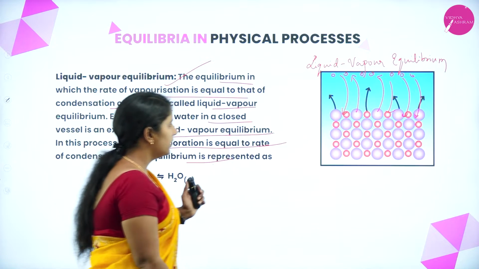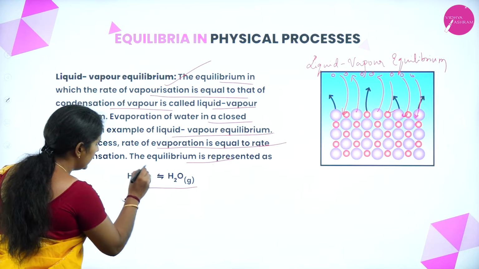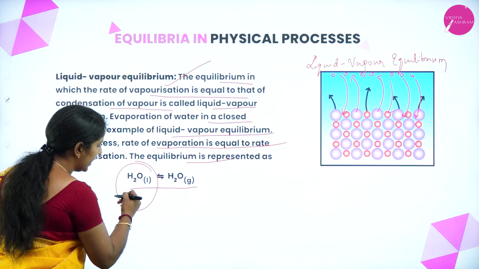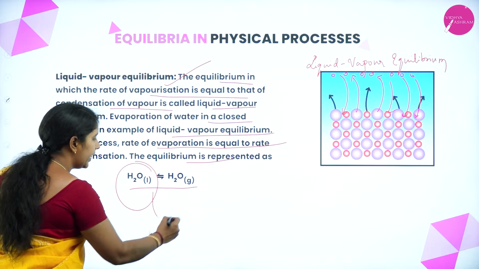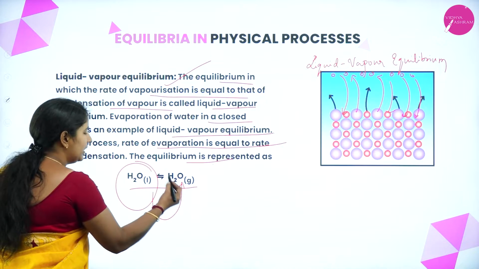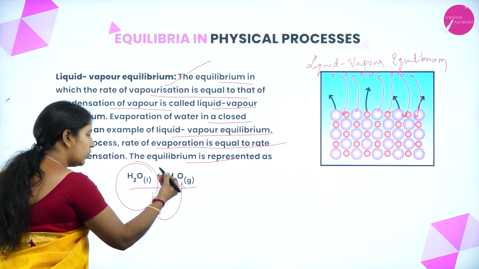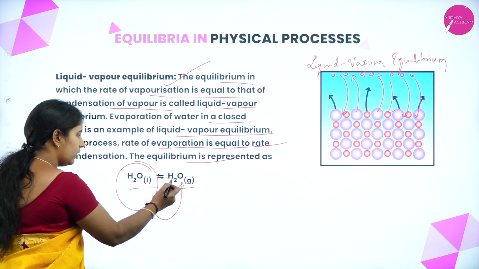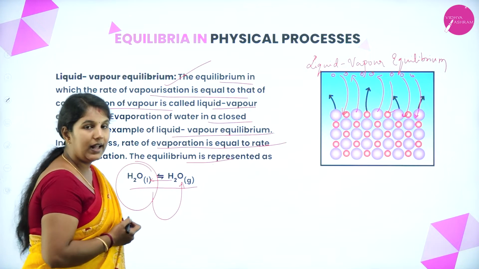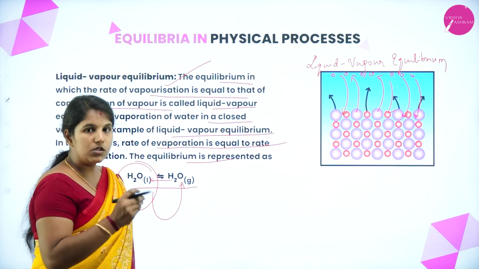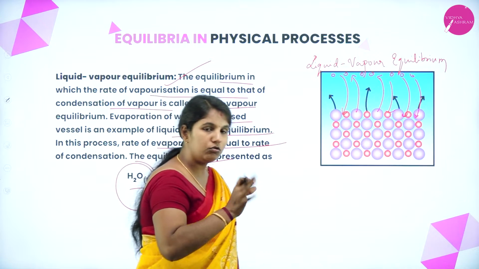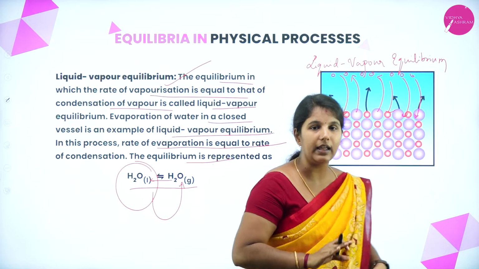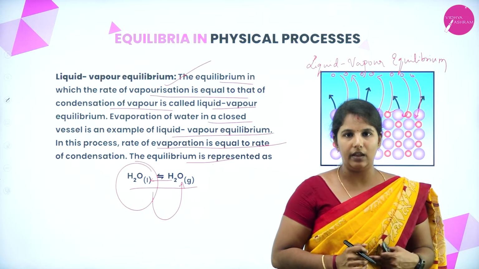You can show this with an equation: the water molecule in the liquid state starts evaporating to the gaseous state. When the vapors of the water condense back, they come back to the liquid state only. So during this process, you can see that two opposing processes are occurring simultaneously.